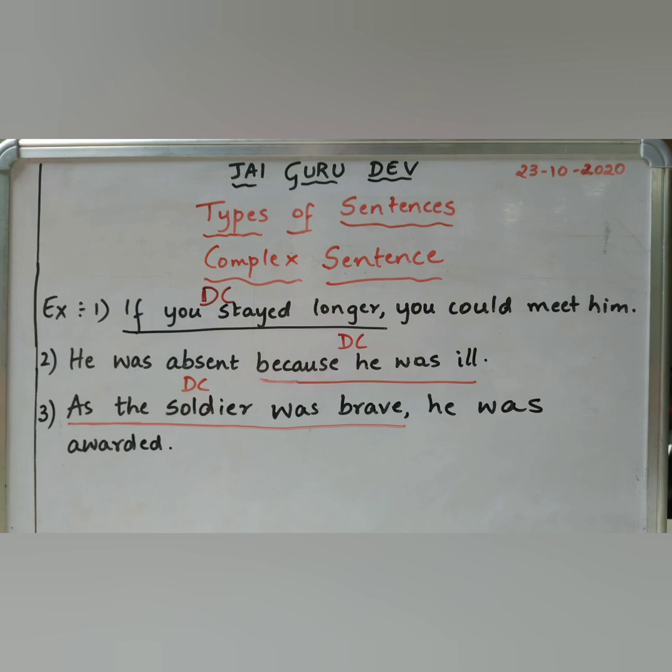Now, we'll move on to examples of complex sentences. First one, if you stayed longer, you could meet him. Second, he was absent because he was ill. Third, as the soldier was brave, he was awarded. Here, one thing you can notice, children, in all three sentences, I have underlined the dependent clause, which relies on the independent clause for the completion of the meaning of the sentence.